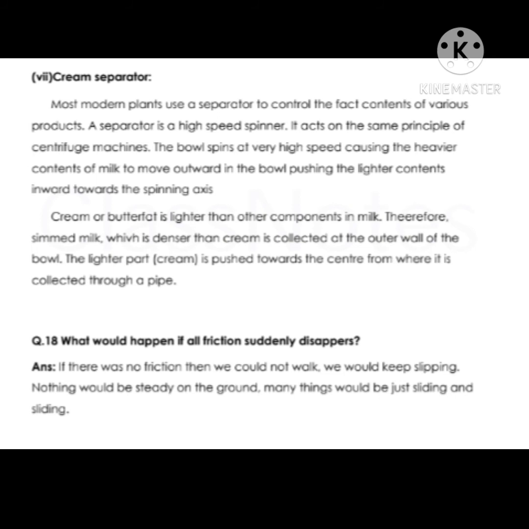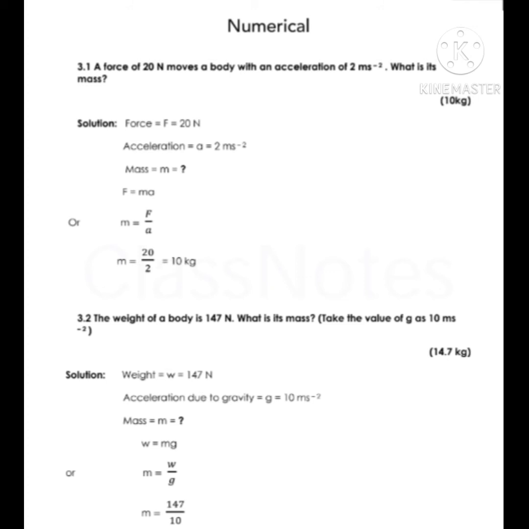Next, question number 18: what would happen if all the friction suddenly disappeared? If there was no friction, then we could not walk. We would keep slipping. Nothing would be steady on the ground. Many things would be just sliding and sliding.